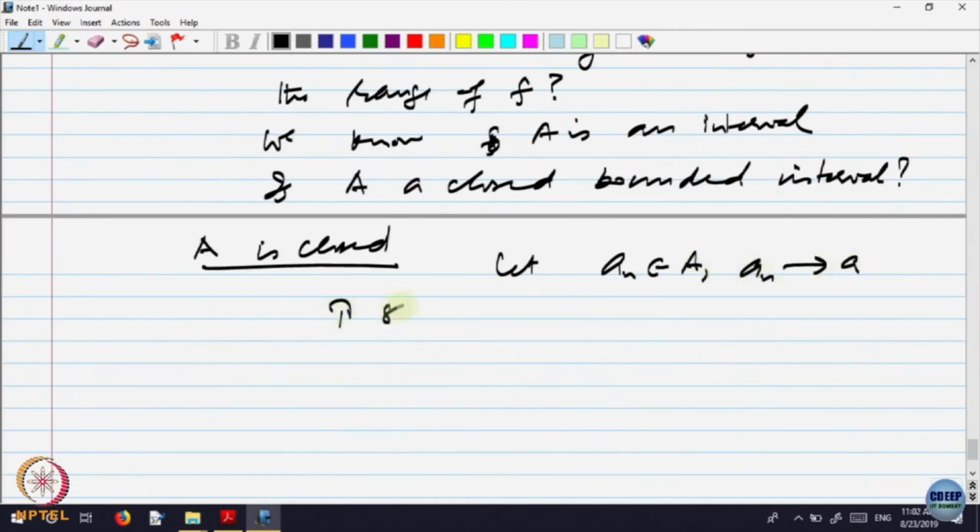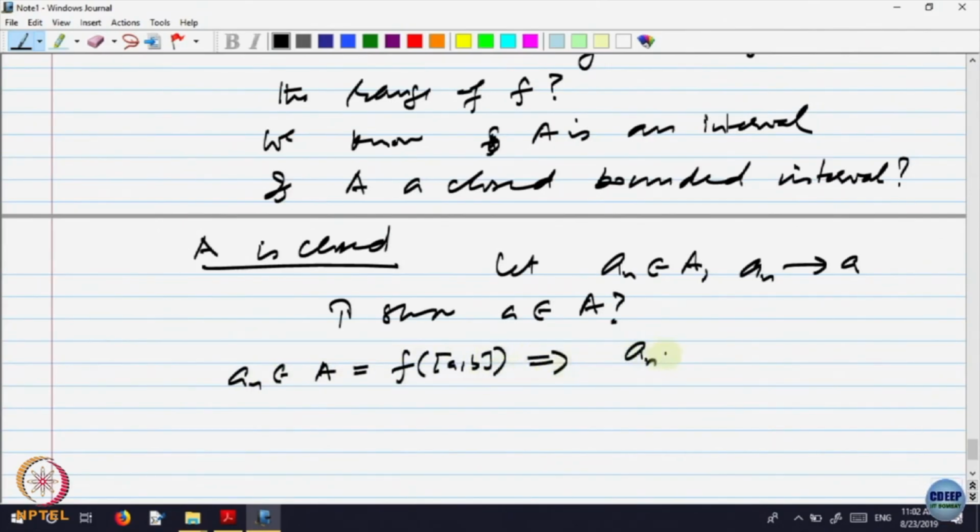To show a belongs to A. What does a_n belonging to A, which is equal to f of [a,b], imply? a_n is equal to f of x_n for some x_n belonging to [a,b], right?